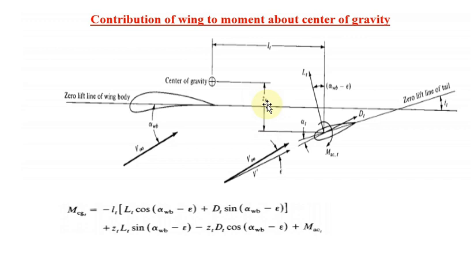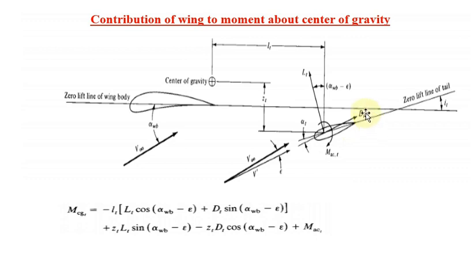The same way, in the horizontal direction, you can see the upward. In the horizontal direction, the distance between the aerodynamic center of the tail portion and your center of gravity is called LT. You have to make all these notations very clear, so many notations are involved here. So LT and ZT: LT is the horizontal distance and ZT will be the vertical distance.